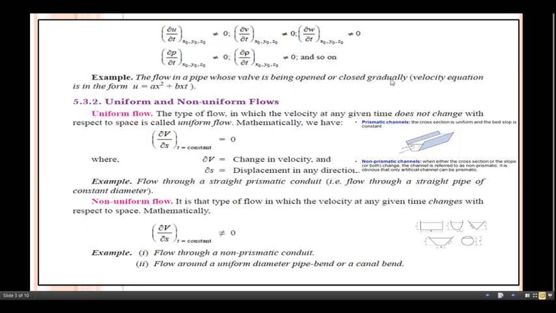Now the velocity equation for this case is u equals ax square plus bxt.